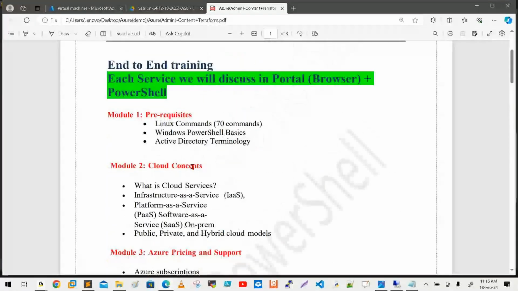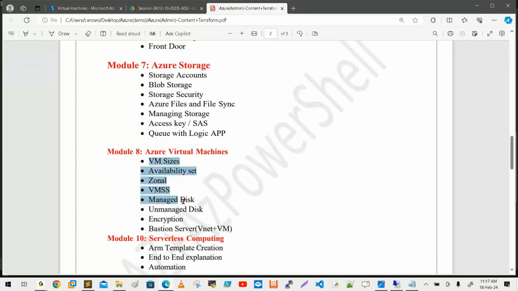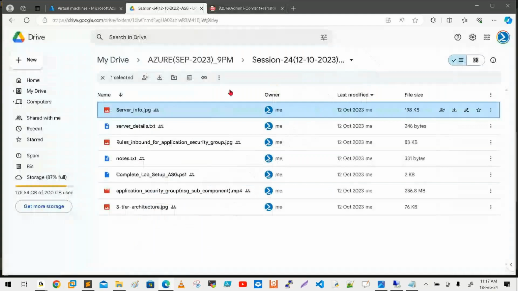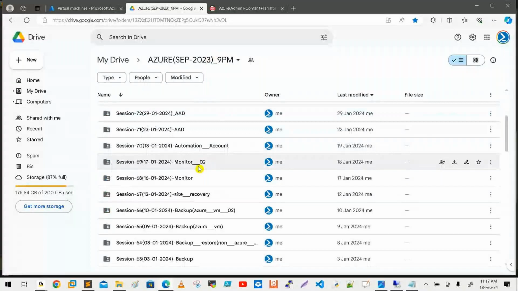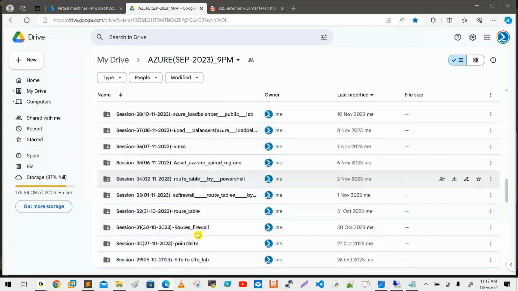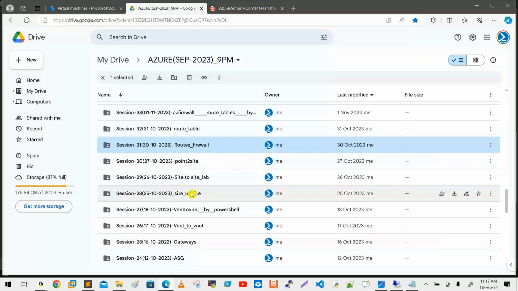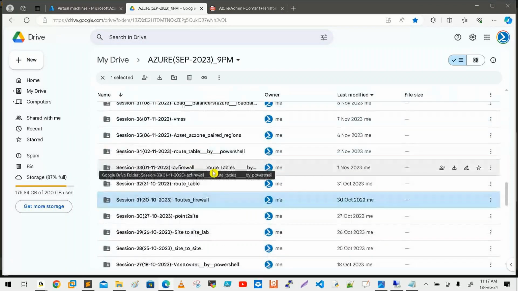Okay, then after we are going to move to the next service, that is the virtual machine. Yes, the content here is small, but this is the way you can observe how the training is going on. This is the proper content we followed. So just closely observe. And additionally added features are also here. Once we complete the gateways, what is site to site, point to site, route table? In the route table, there are two things: system route and UDR, user defined routes, and the firewall, and how to implement it with PowerShell.